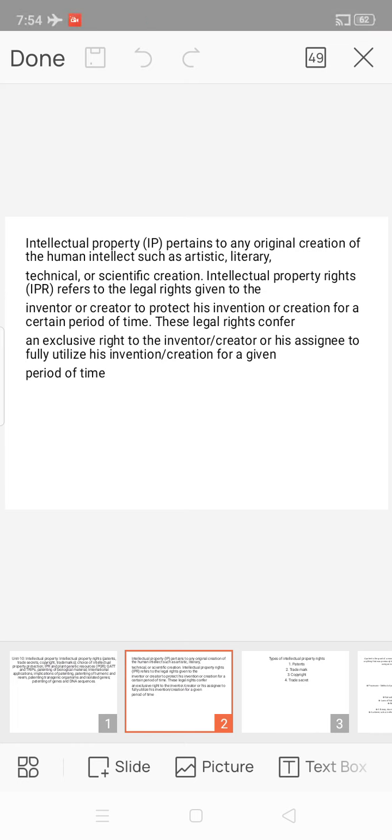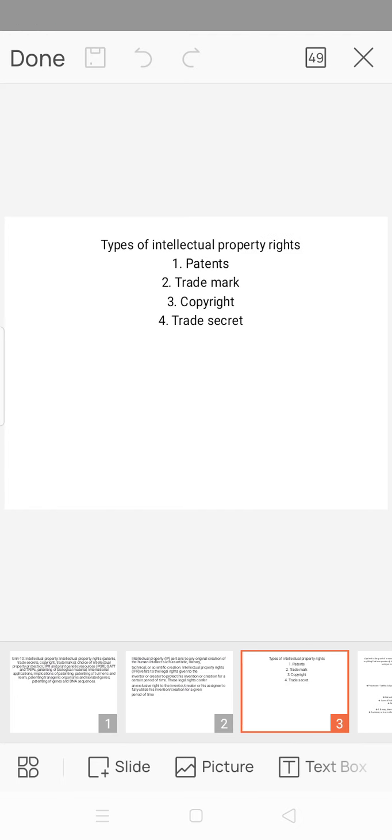And intellectual property rights are the legal rights that protect creations and inventions resulting from intellectual activity in the industrial, scientific, literary or artistic fields. Intellectual property is a term referring to creations of the intellect for which a monopoly is assigned to a designated owner by law. The next topic is types of intellectual property rights. First one, patents; second, trademark; third, copyright; and fourth, trade secret.